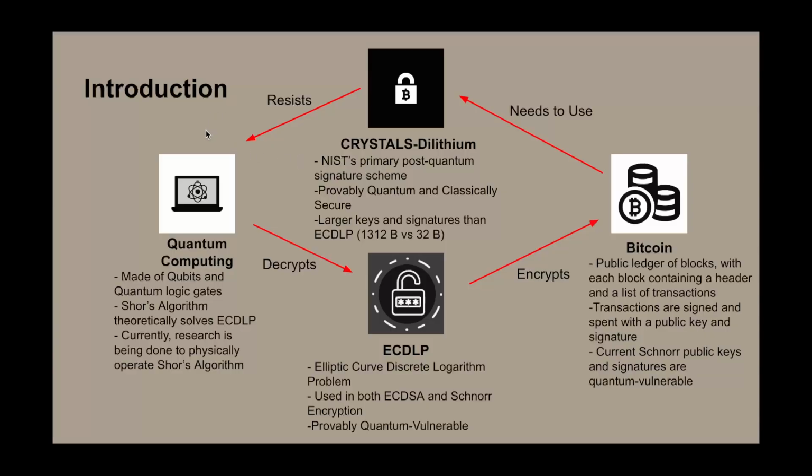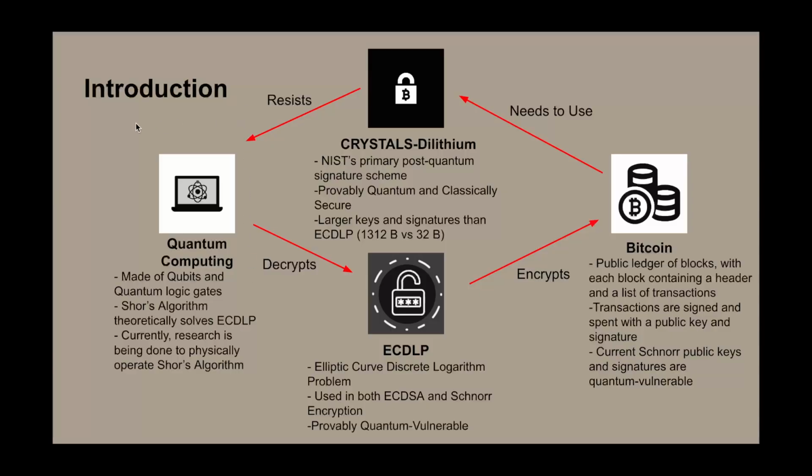In this project, we will have four main parts, the first of which is quantum computing, which will decrypt the ECDLP, or elliptic curve discrete logarithm problem, which is problematic because the ECDLP is used to encrypt Bitcoin, and quantum computing can decrypt the ECDLP, which encrypts Bitcoin. So Bitcoin would need to use Crystals-Dilithium, which is an encryption method that resists quantum computing. Now let's explain each of these parts in more detail.